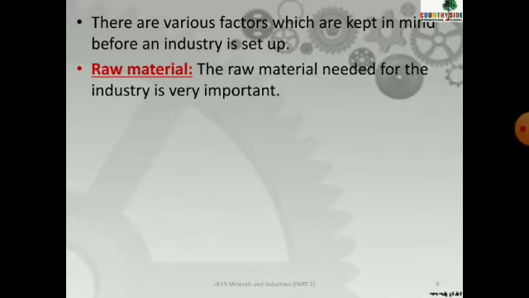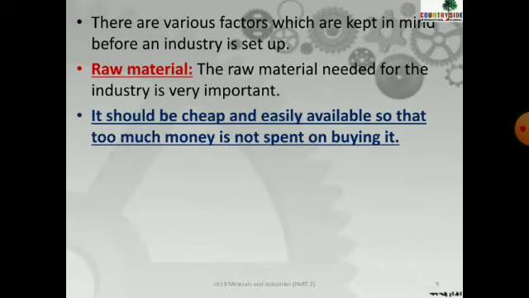First is raw material. Now, you all know what raw material is, right? Suppose I want to open an industry making laptops. The things which I require to make the laptops should be there with me, right? Like switches and different things are required to make the laptop. So raw material is very important to establish an industry.